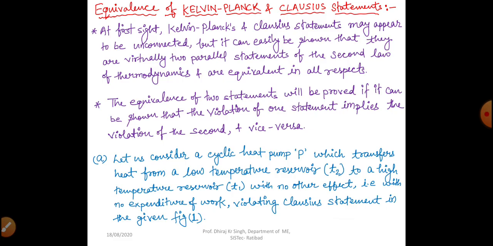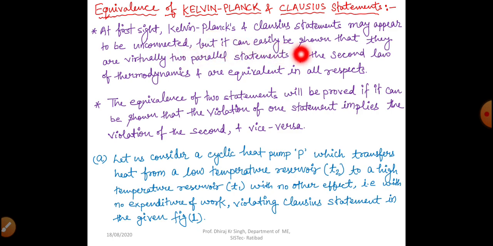So dear students, the topic is equivalence of Kelvin-Planck and Clausius statements. At first sight, Kelvin-Planck and Clausius statements may appear to be unconnected. Obviously, because Kelvin-Planck tells us about heat engine and Clausius statement tells us about refrigerator, right? So we feel that these two have nothing to do with each other.